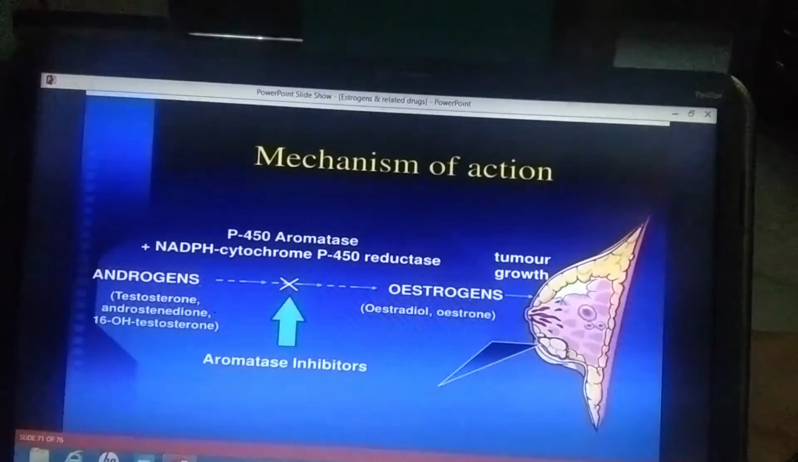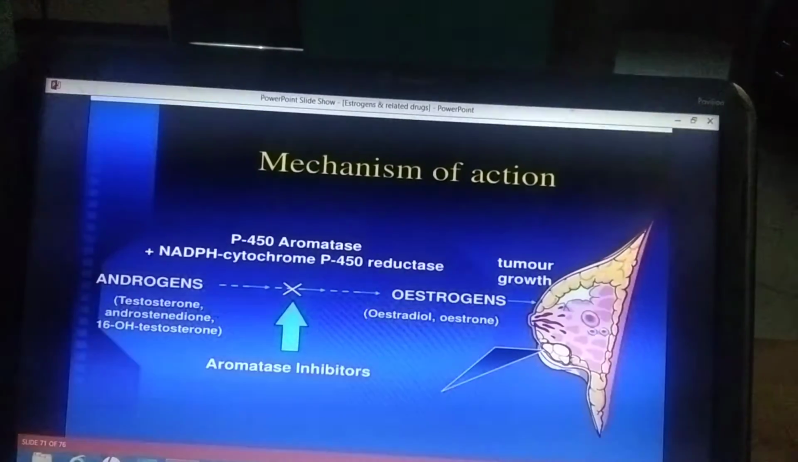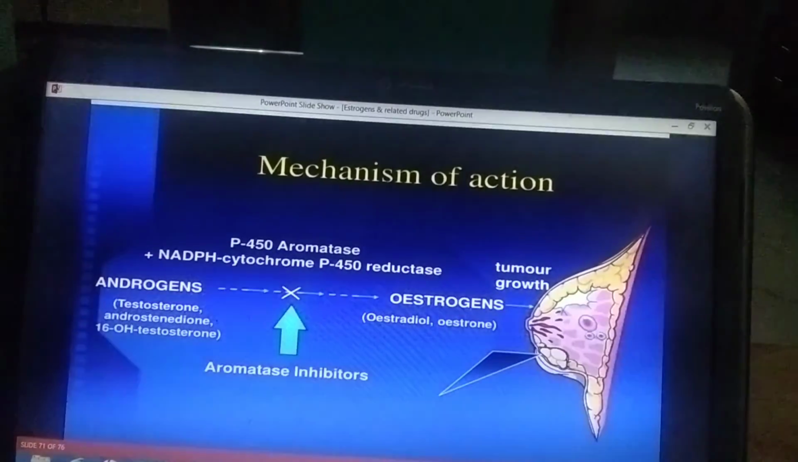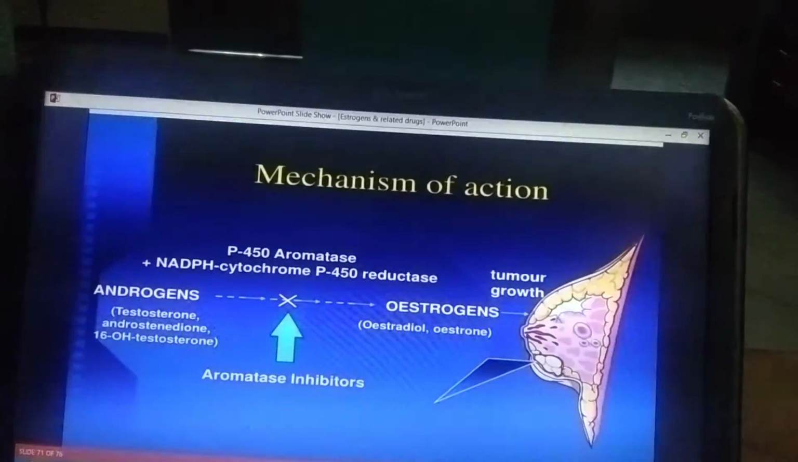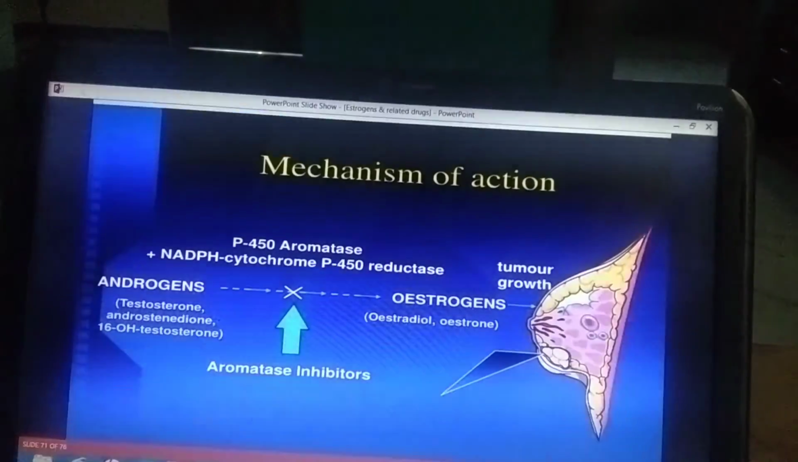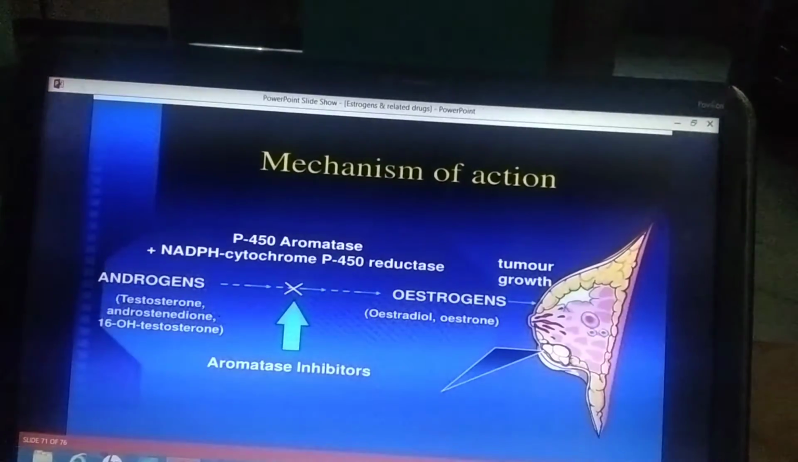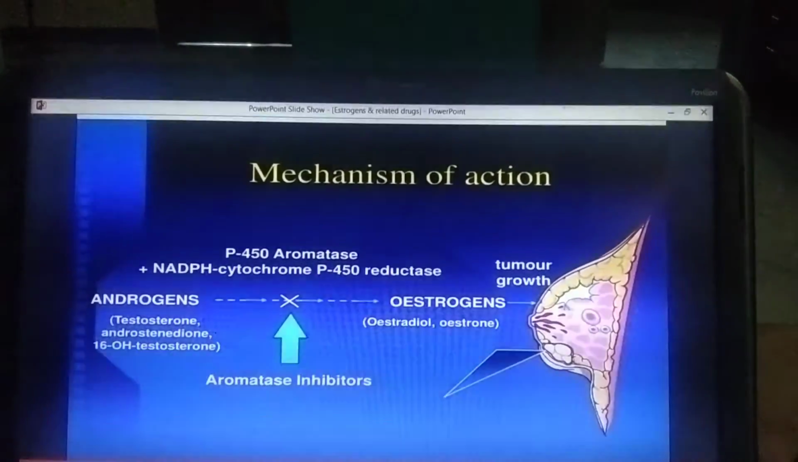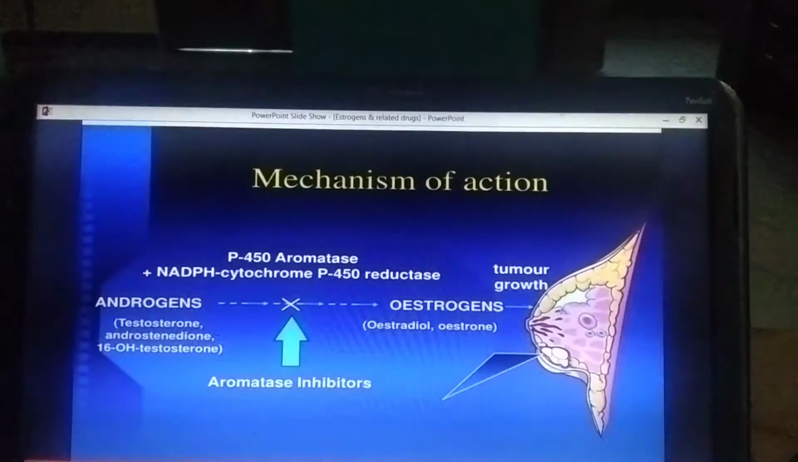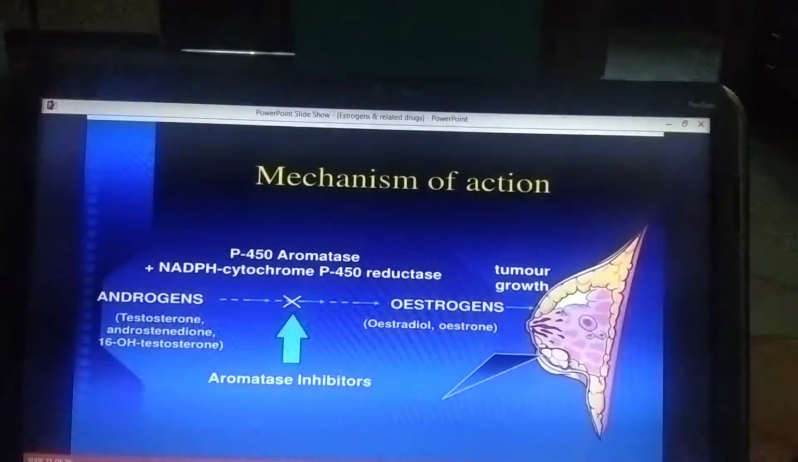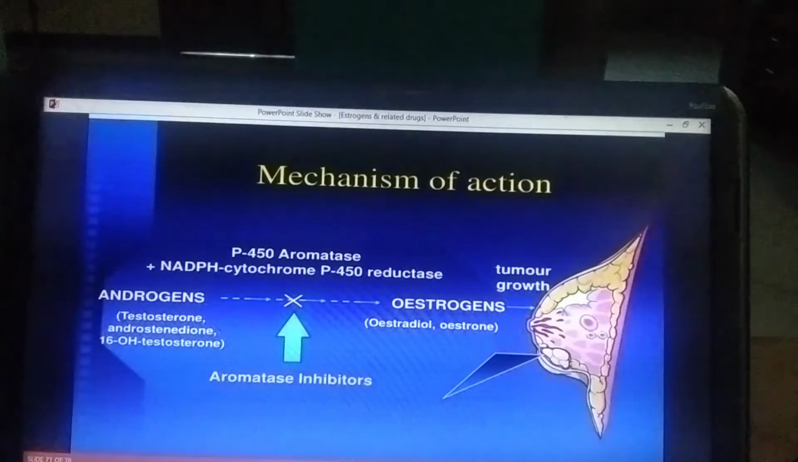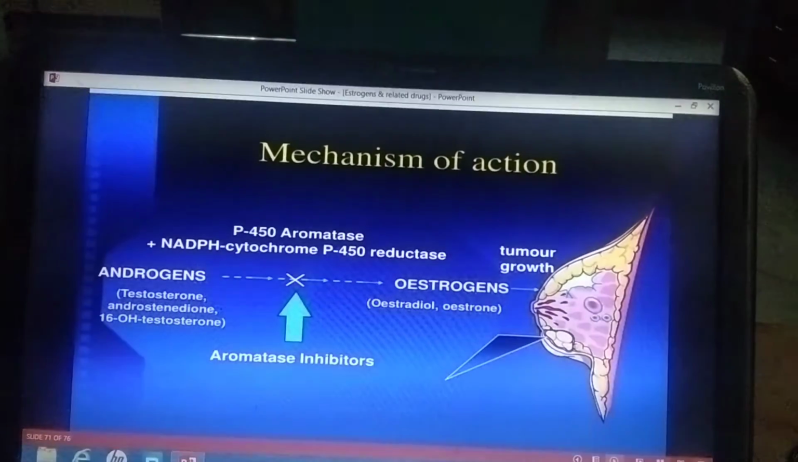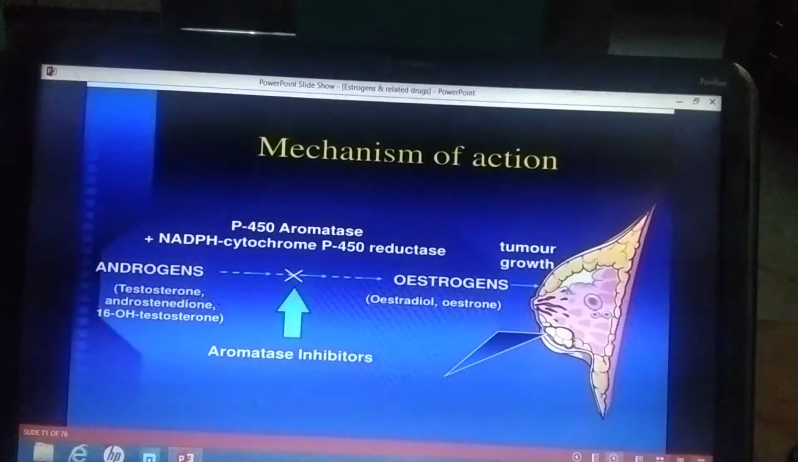Here also you can see the mechanism of action of the aromatase inhibitors. Androgens are converted to estrogens, that is estradiol and estrone, by the enzyme aromatase. Aromatase inhibitors inhibit this enzyme and decrease the synthesis of estrogens. Estrogens are responsible for tumor growth in the breast, and that is why aromatase inhibitors are effective in the treatment of estrogen dependent breast cancer.